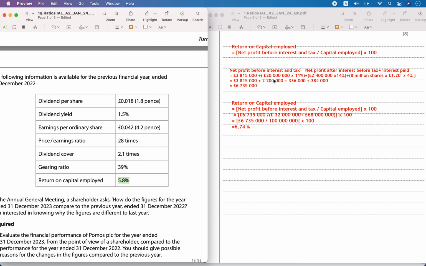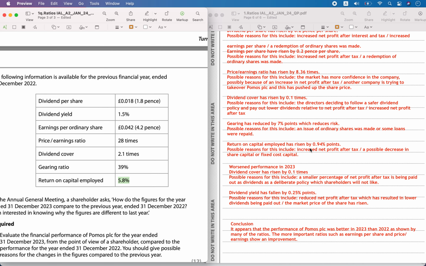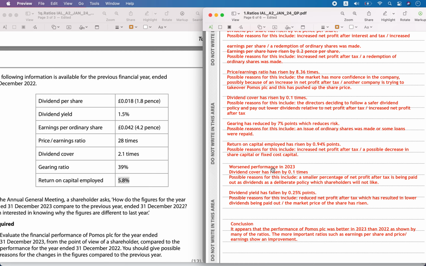From the formula you can say whether the net profit has increased or capital employed must have reduced. How can you reduce capital employed, whether debt has gone down. So you can just say either you increase the net profit or there was a decrease in the liability, fixed cost capital, you paid back some amount of loan.